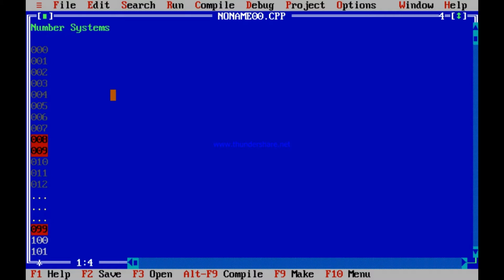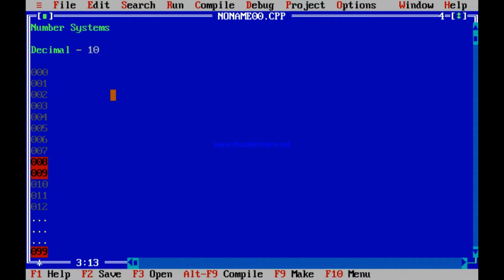Why am I writing this? I am writing this to firstly tell you, we call this the decimal number system. When we say decimal, the number 10 is associated with it.